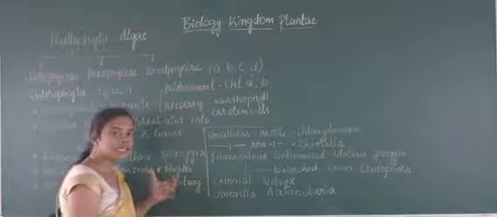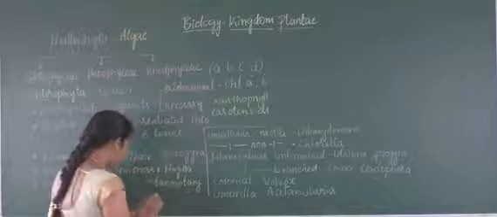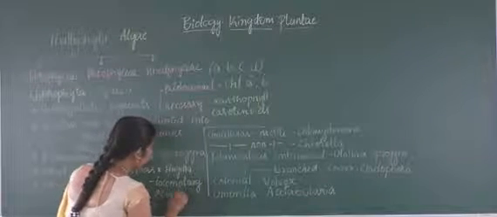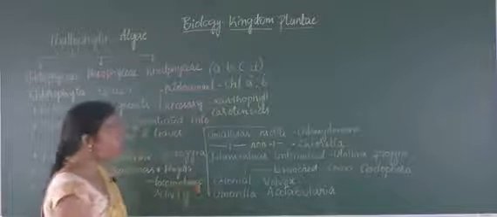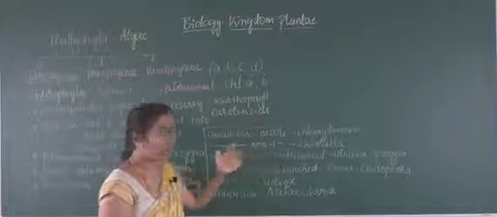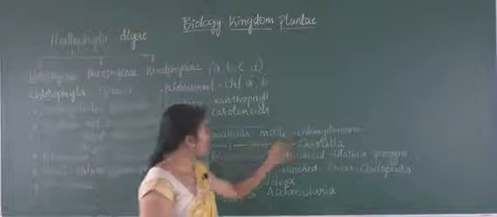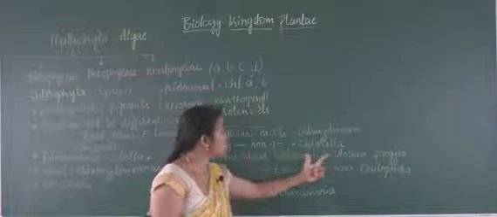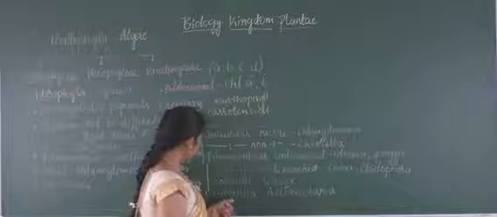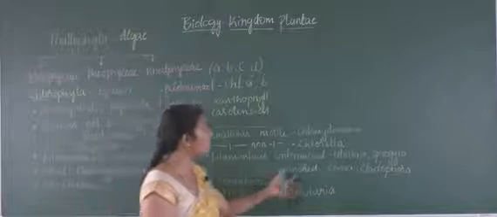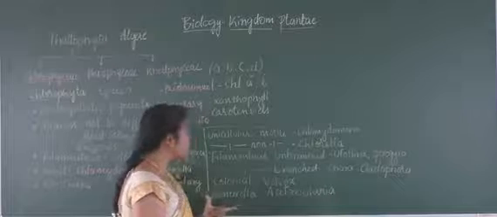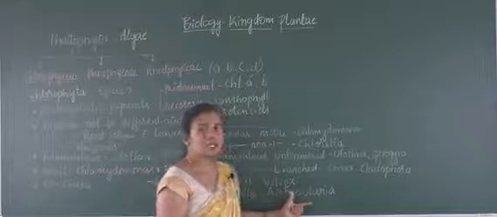So flagella helps in locomotory activity. If the flagella is absent, it becomes a non-motile one. Unicellular motile Chlamydomonas, unicellular non-motile Chlorella, filamentous unbranched Ulothrix and Spirogyra, filamentous branched Chara, Cladophora, and colonial Volvox, umbrella-like structure, that is Acetabularia.